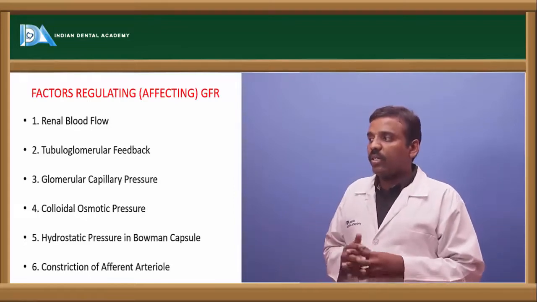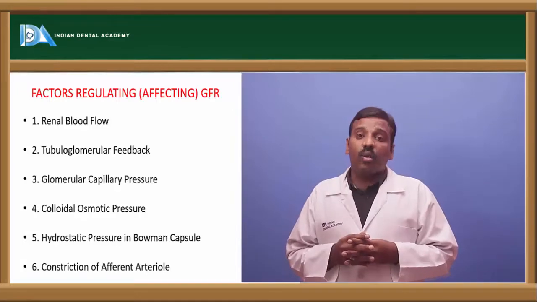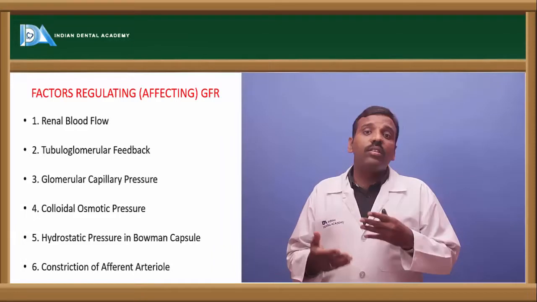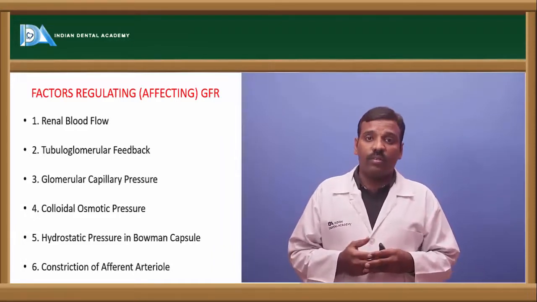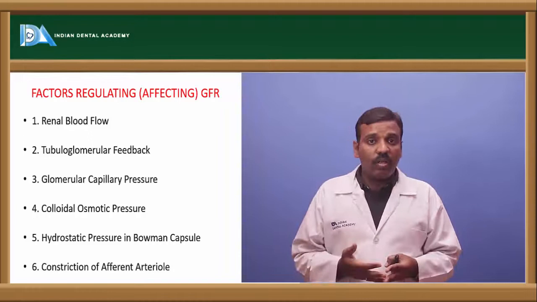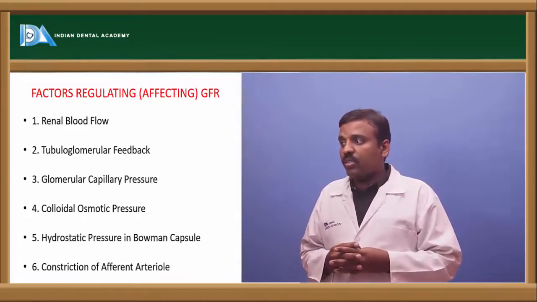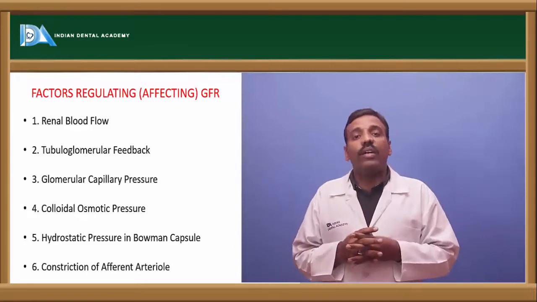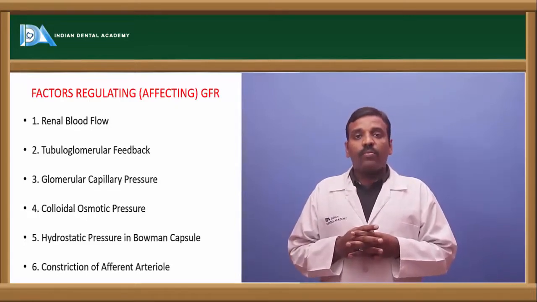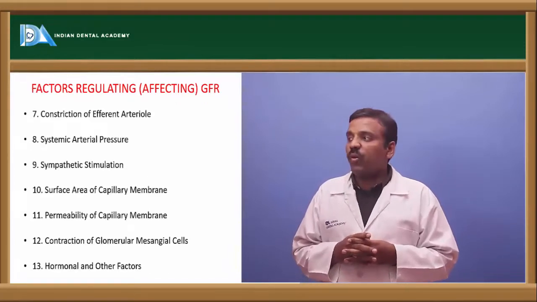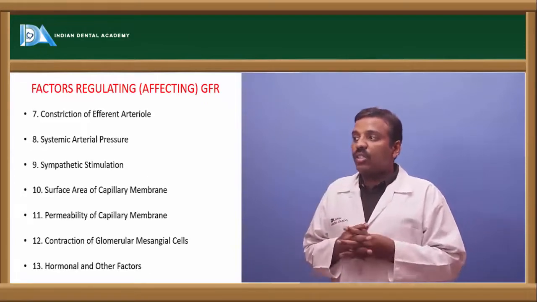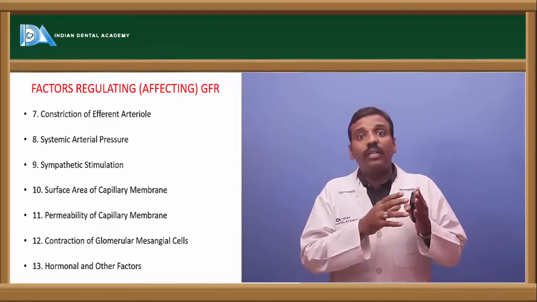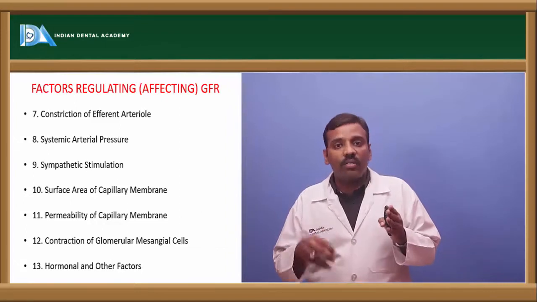Next, glomerular capillary pressure is also very important. Next is colloidal osmotic pressure. If it is increased, the filtration fraction may differ. Next is hydrostatic pressure, which is the same. Next is the constriction of the efferent arterioles for blood pressure maintenance. Constriction of the efferent arteriole leads to the GFR being decreased.